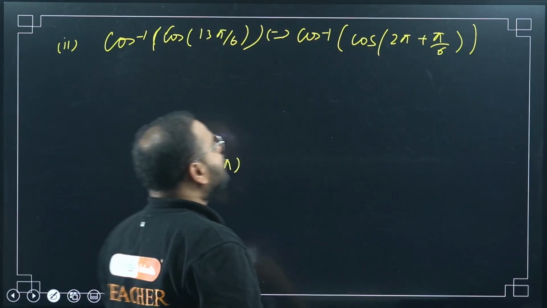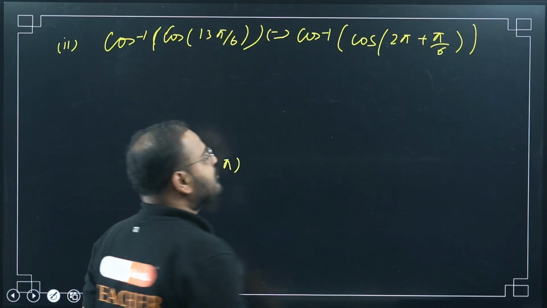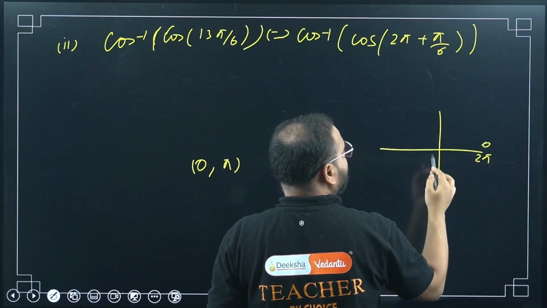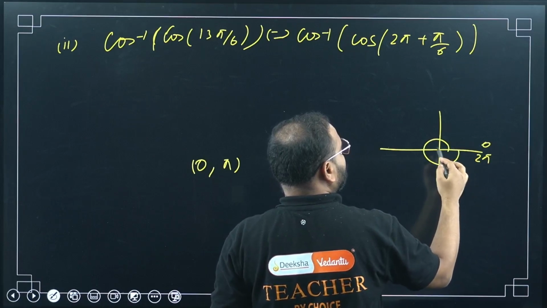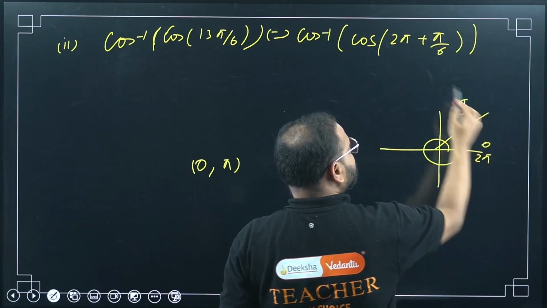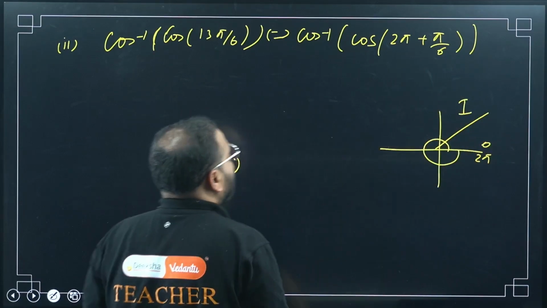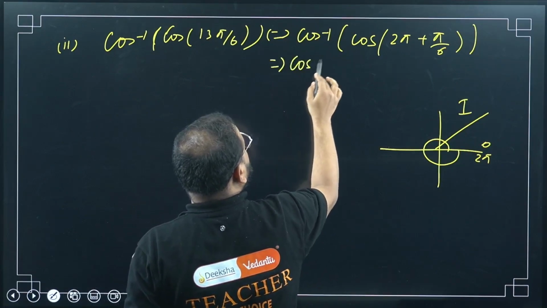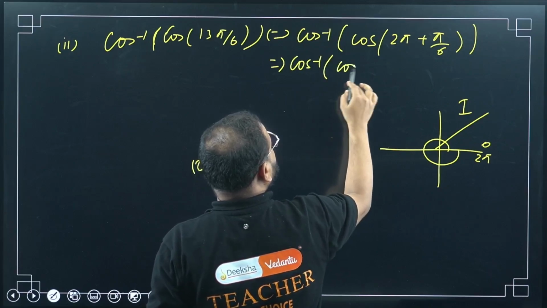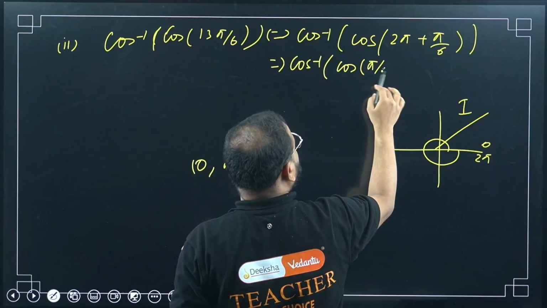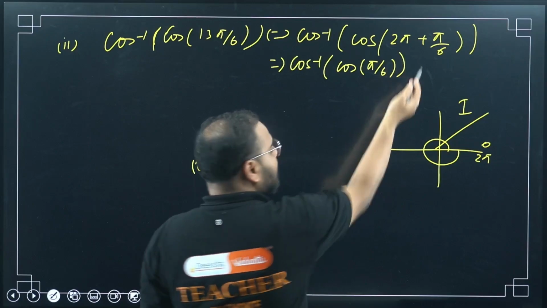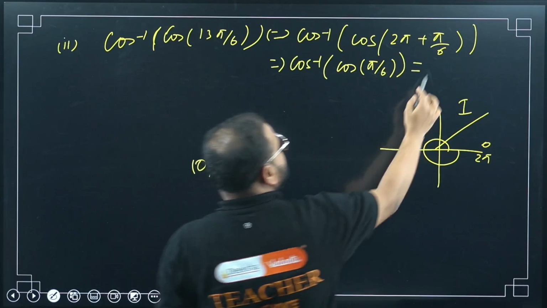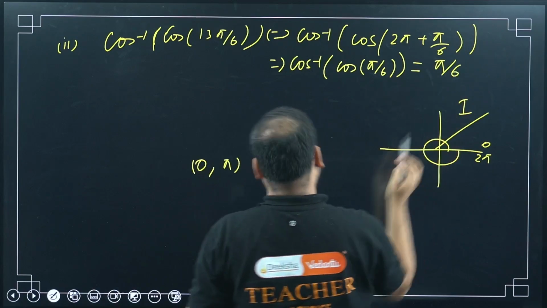Any problem? No. Now we know that cos of 2 pi plus theta, which quadrant? Please check here. 2 pi is this. This is 0, this is 2 pi. If I go like this and add some angle to it, it will become what? First quadrant. In the first quadrant all ratios are positive. I can simply rewrite this statement as cos inverse of cos pi by 6, right? Because cos of 2 pi plus theta is cos theta only. Now what is the answer? Please tell me. Cos inverse of cos is simply theta. So pi by 6 is my answer.